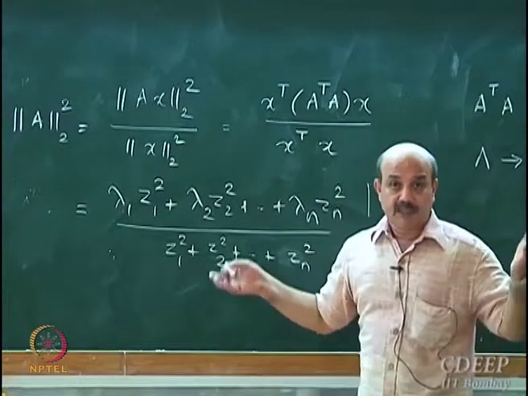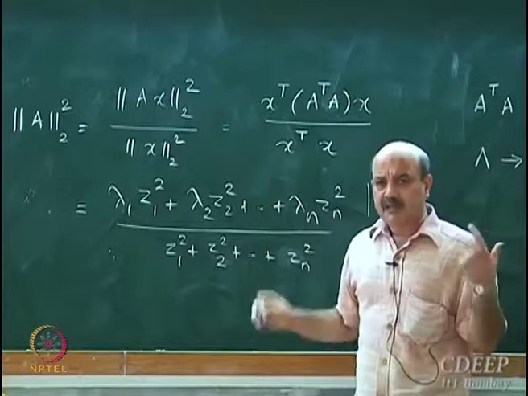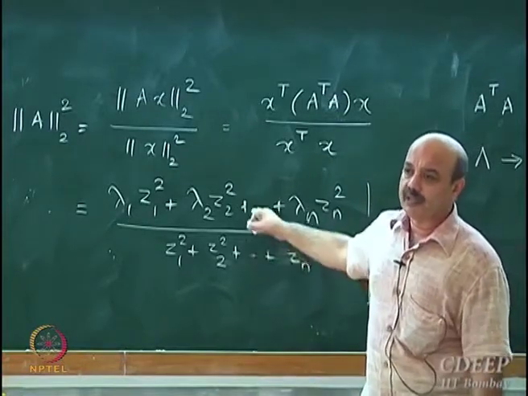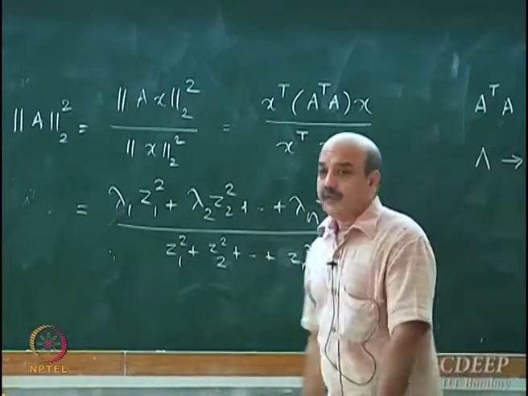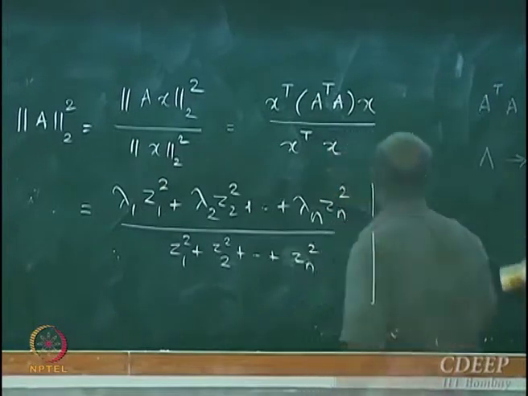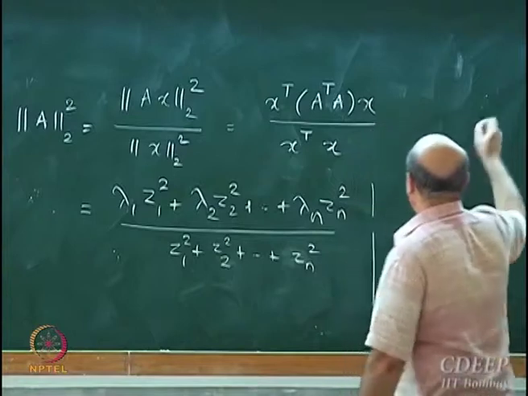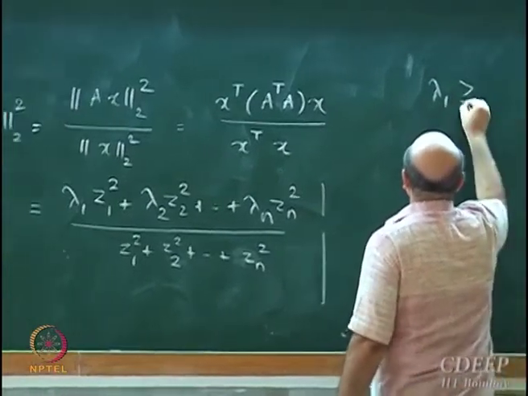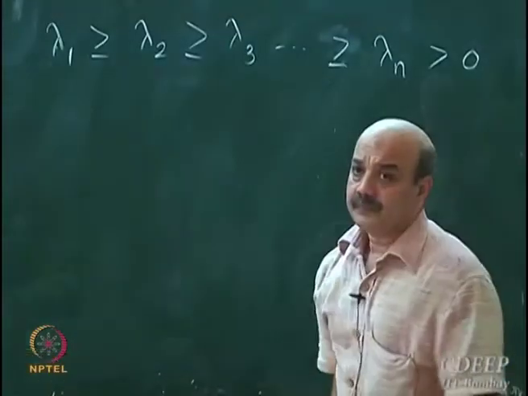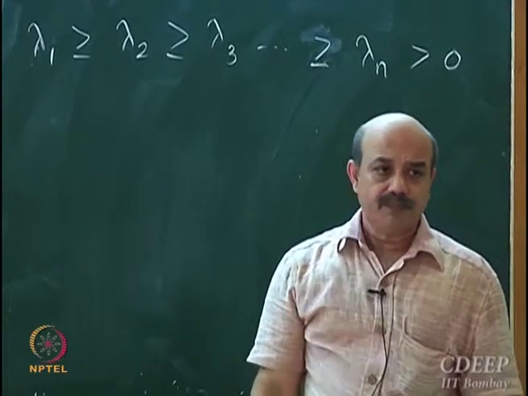So because A transpose A is a positive definite matrix, its eigenvalues are positive. Whatever Z is, Z1 square, Z2 square is always positive. So this is a ratio of two positive quantities. Now, all the eigenvalues are real and positive for a positive definite matrix, and if I order them such that lambda 1 is greater than or equal to lambda 2 is greater than 0, okay, if this holds,